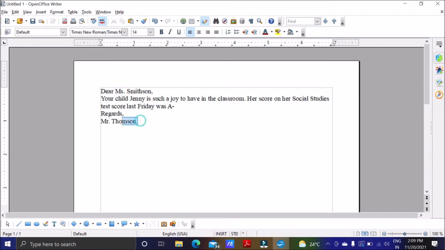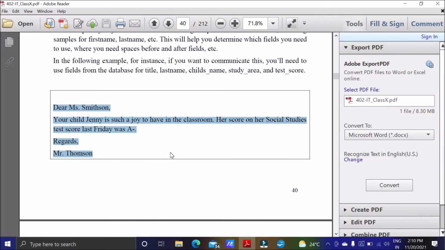And regards, Mr. Thompson. Mr. Thompson is the teacher, so this will remain the same. Some things will change. For example, this one will change and this one will change and the score will change. Okay, so we have created the main letter, that is the main document.